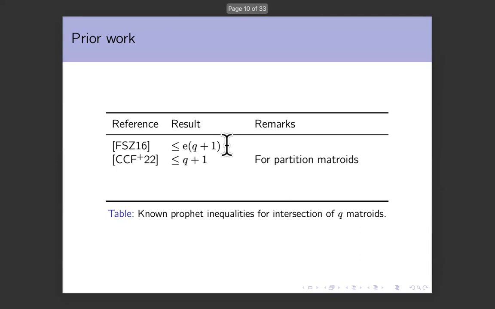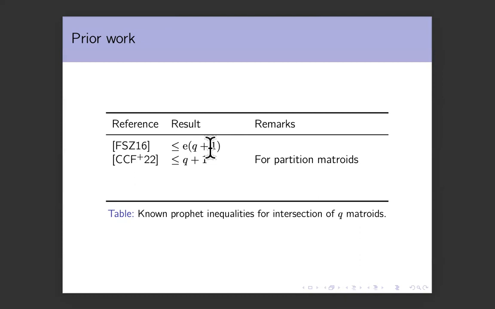If you restrict this to the special case of partition matroids, then you can get even better algorithms. Very recently, it was shown that for partition matroids, which are a special case of all matroids, you have an algorithm that gets an even larger chunk. It shaves off a factor of e, it gets a 1/(q+1) fraction of the offline revenue. Again, if you do not know what a partition matroid is, neither do I. It doesn't matter right now.